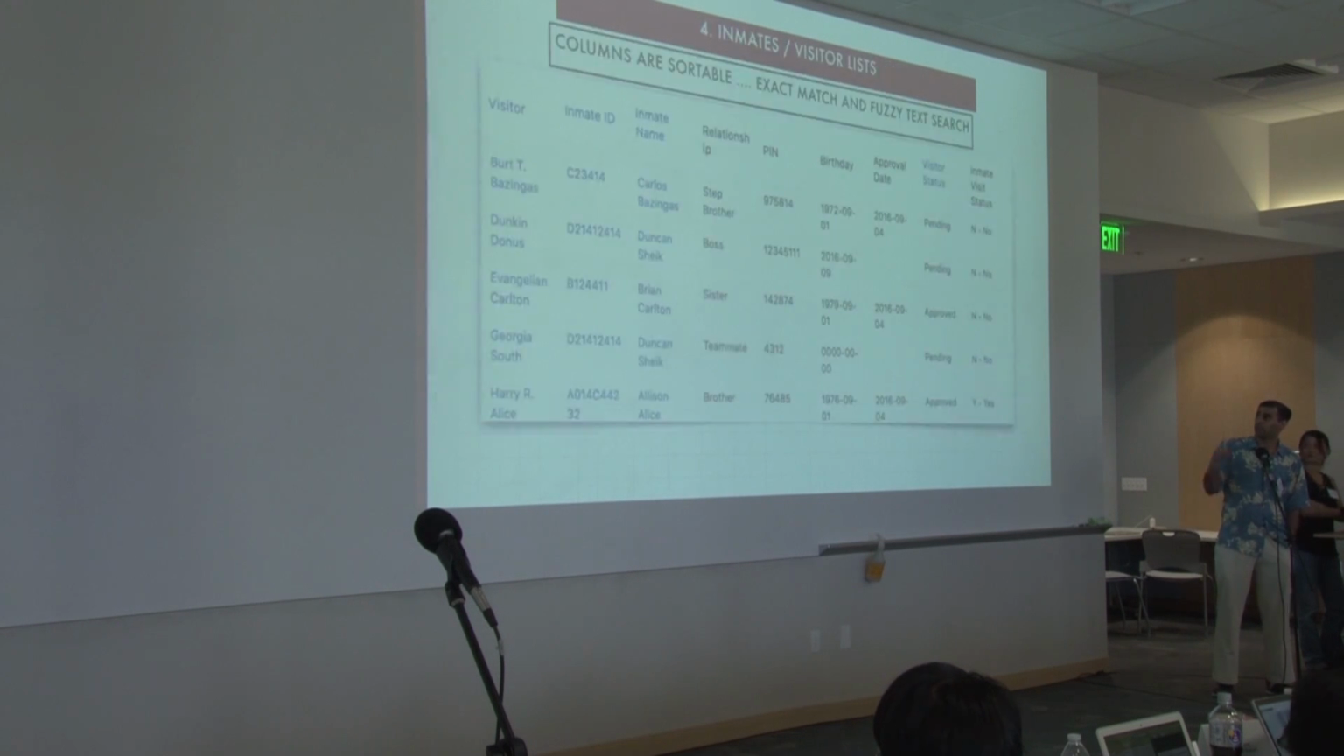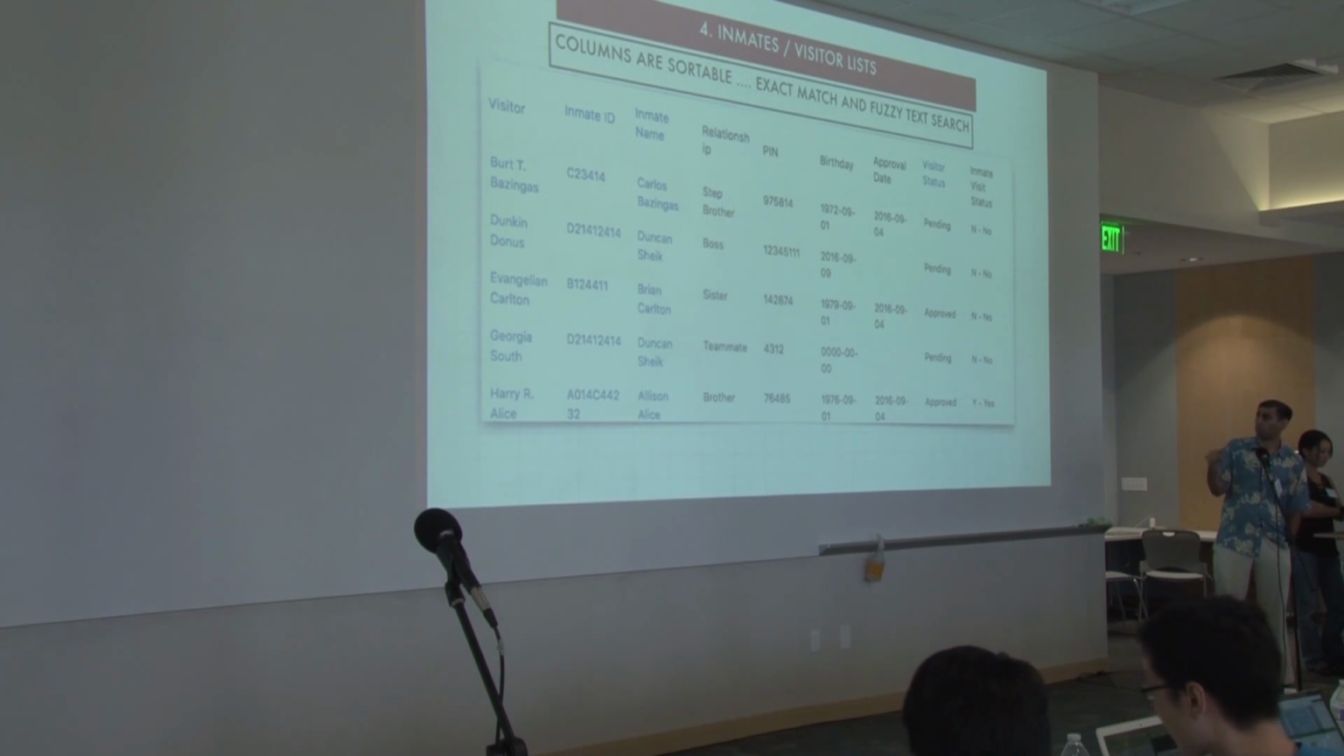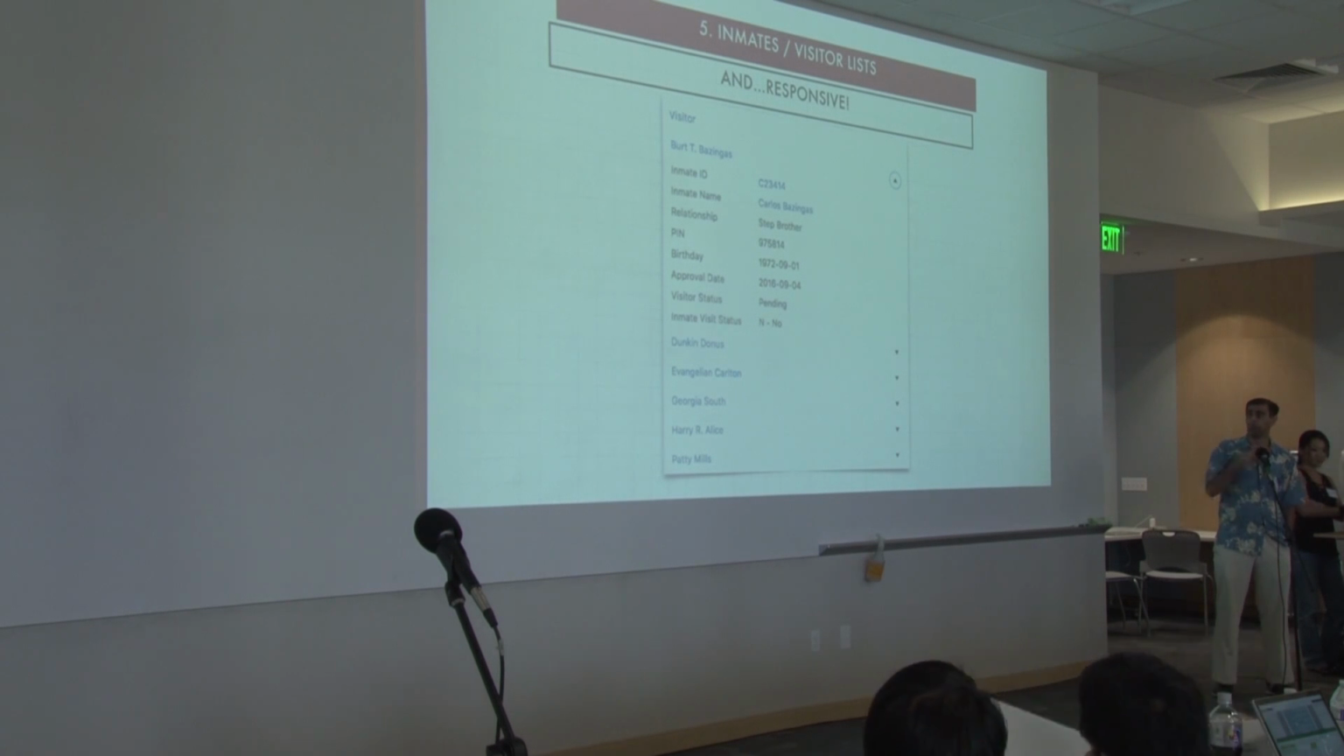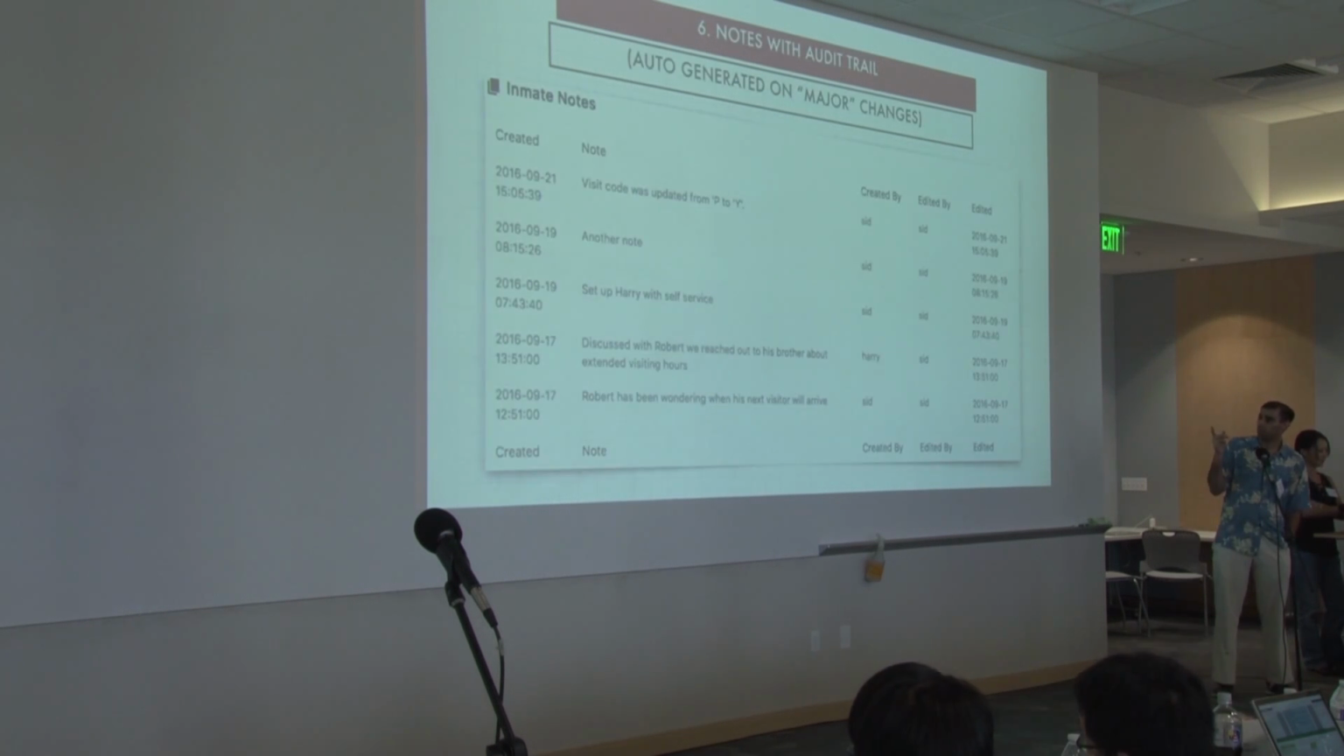Next slide. This is the inmate screen where you can find all the inmates in the system. It's got the fuzzy search built in as well as exact search. And clicking on these columns will sort them for you. Next slide. It's also responsive, so if you shrink the screen, you can still see the table. It doesn't just work on your computer, it works on tablets and phones as well.